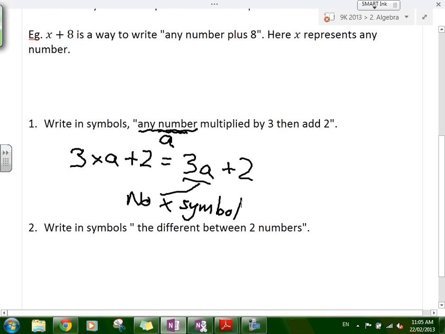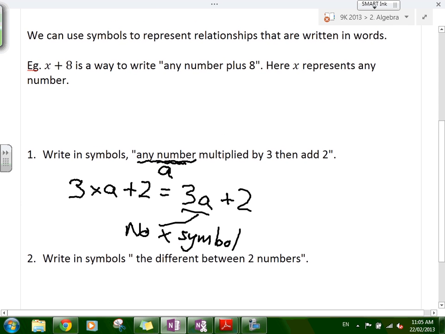Writing symbols: the difference between two numbers. So we've got the difference between any two numbers. We just need symbols that represent any two numbers. They can be any.